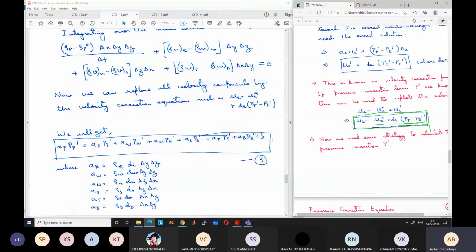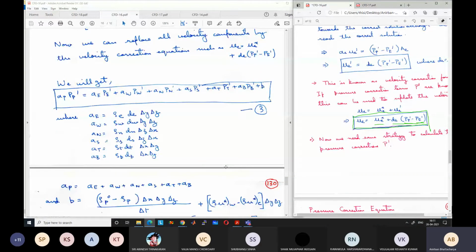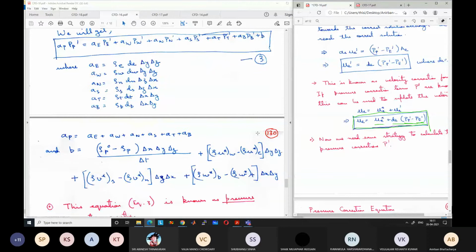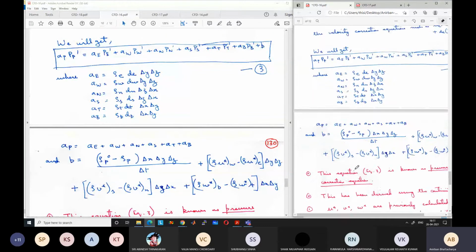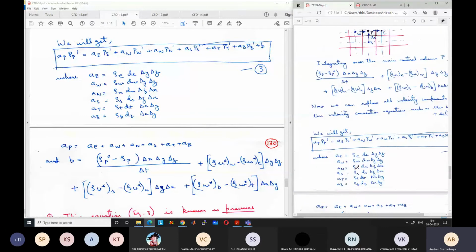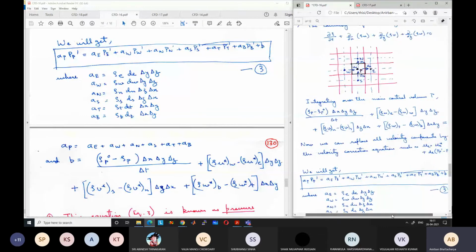So what is B? If I go back to the pressure correction equation, B contains this term. It has been taken on the other side, so the sign has changed. So now it is rho P0 minus rho P into delta X, delta Y, delta Z by delta T. Then all the star values: rho U star W minus rho U star E, because we have taken to the other side, the sign has changed, into delta Y, delta Z, plus rho V S star minus rho V N star, delta Z, delta X, plus rho W B star minus rho W T star, delta X, delta Y.